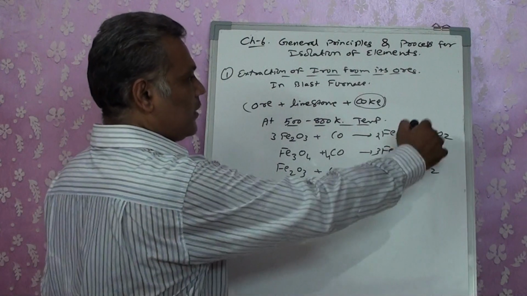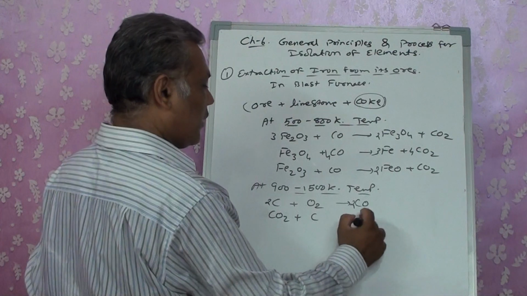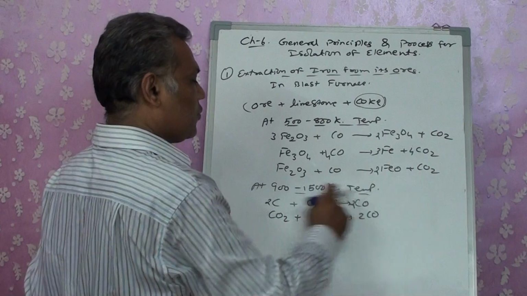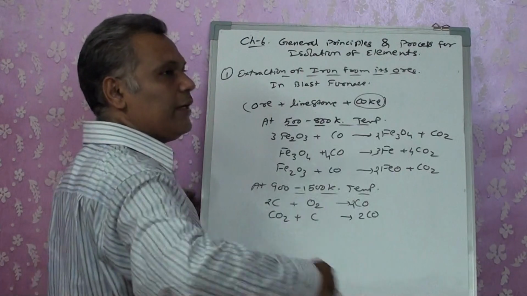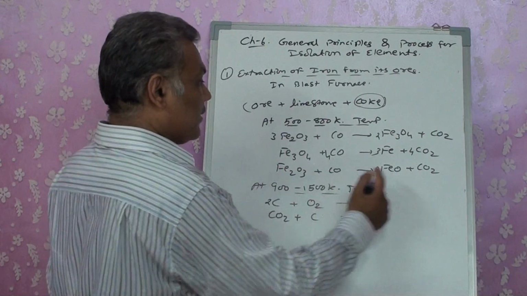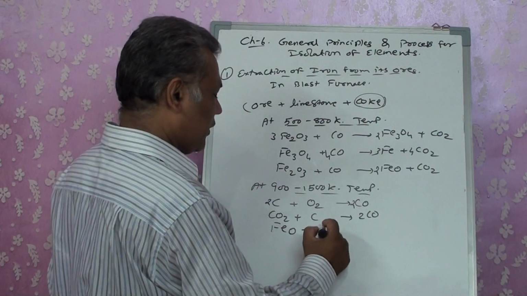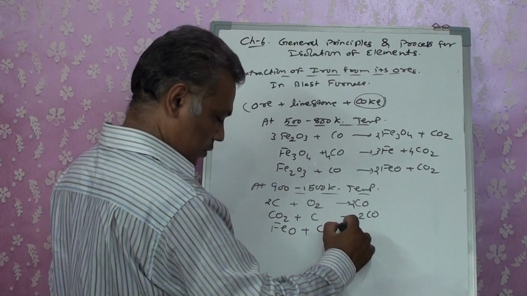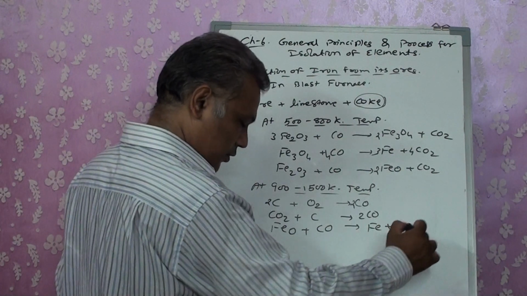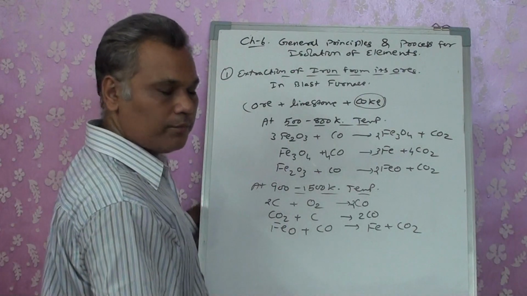Again, the CO2 that is produced in the furnace reacts with another coke and gets converted into CO. Again that CO goes up, so this CO, once it is produced, remains in the furnace and keeps on cycling inside it only. At the same time, during the cycling, it is also possible that FeO reacts with CO inside the furnace to get converted into Fe and CO2. So Fe is going to drop into the bottom, right?